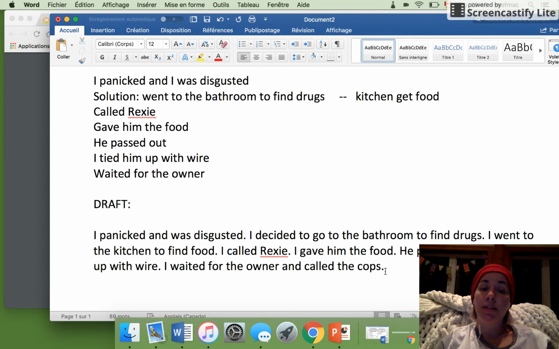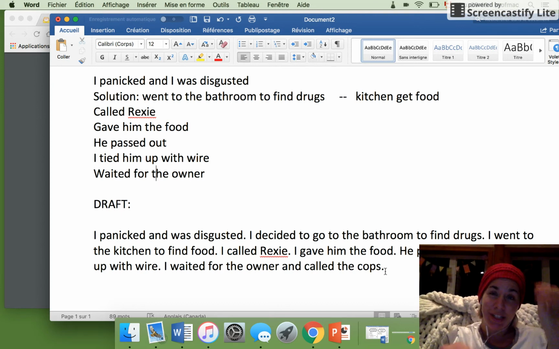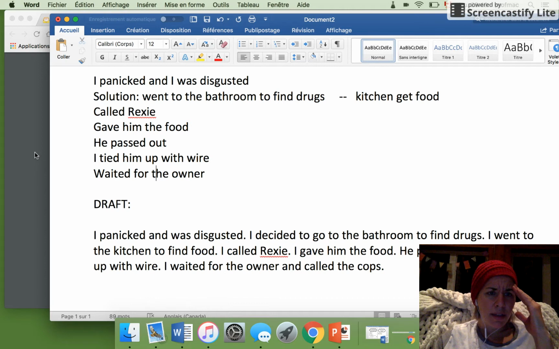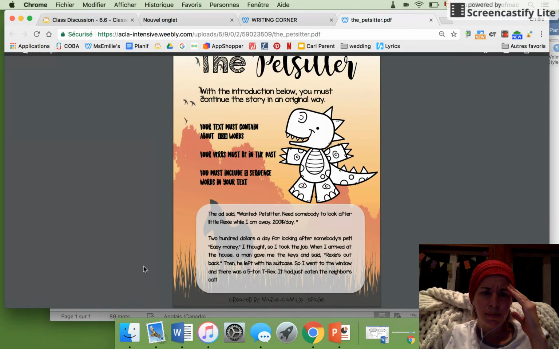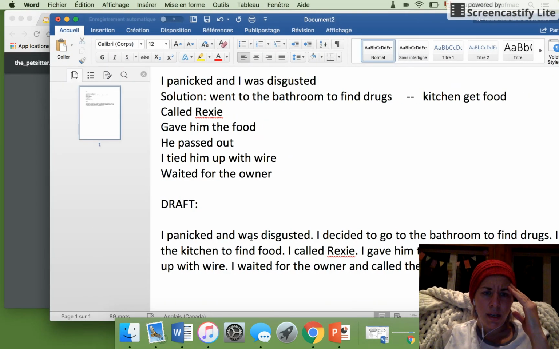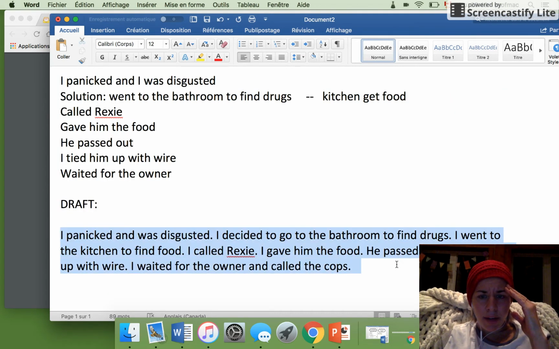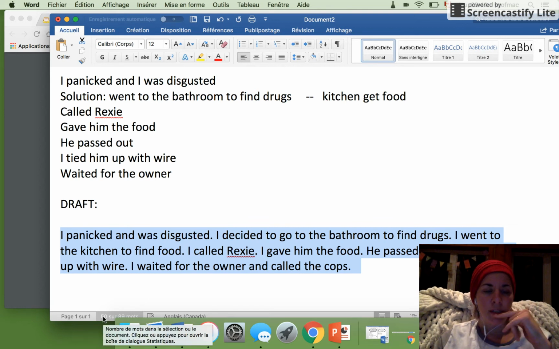So now it's time to add or delete stuff. Okay, so I did my first reading out loud in my head. It makes sense, sounds good. So I'll just go back to the instructions. It says here your text must contain about 100 words. How many words do I have here? I believe I have 50 words, which is not enough.